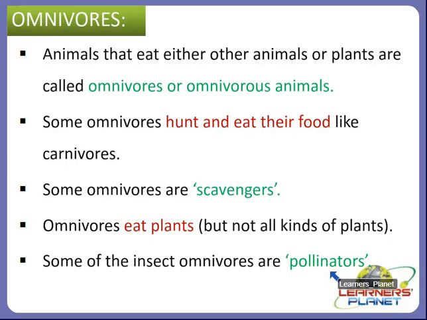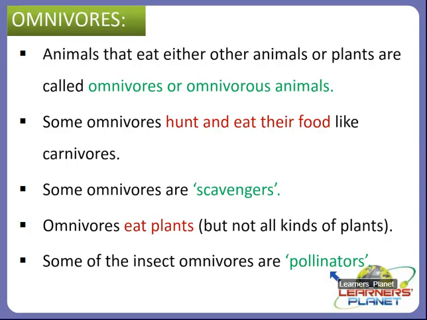So what are pollinators, students? An animal that causes plants to make fruit or seeds, which are very important to the life cycle of some kinds of plants, is called a pollinator, right?